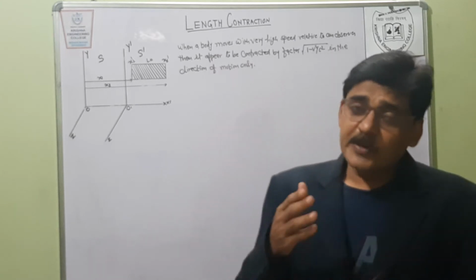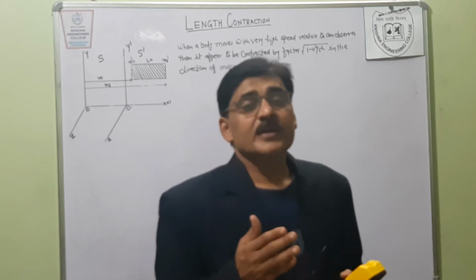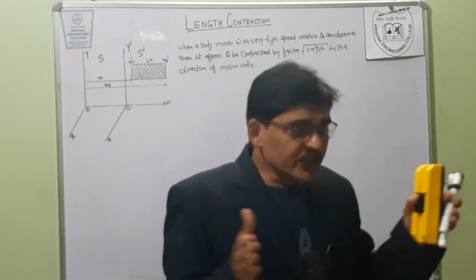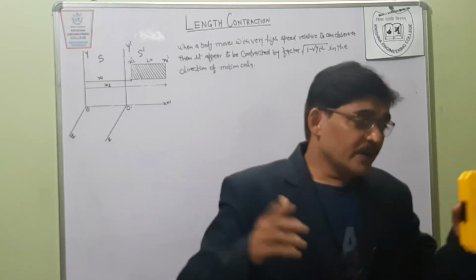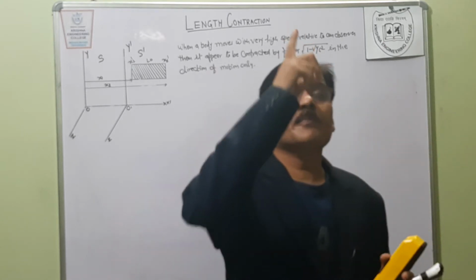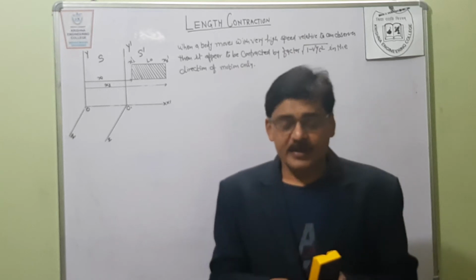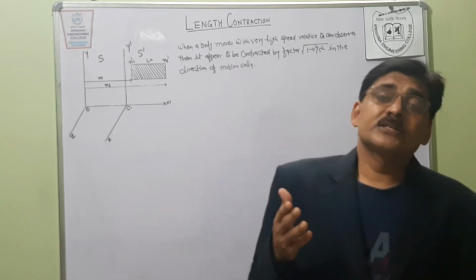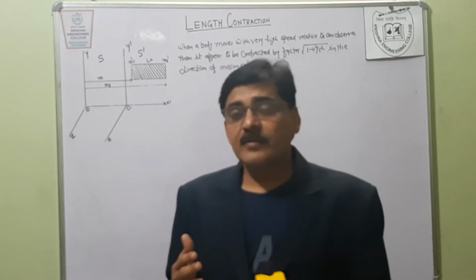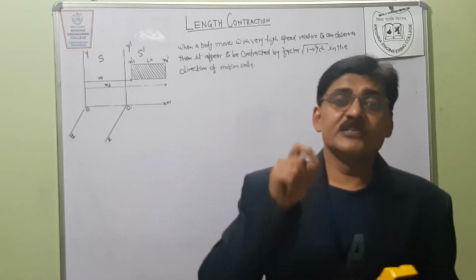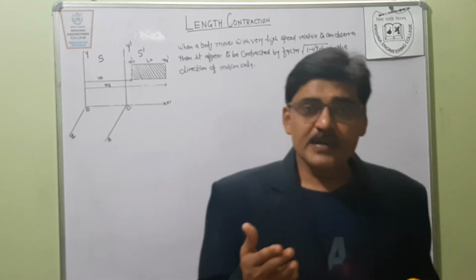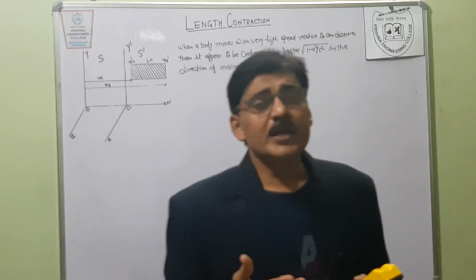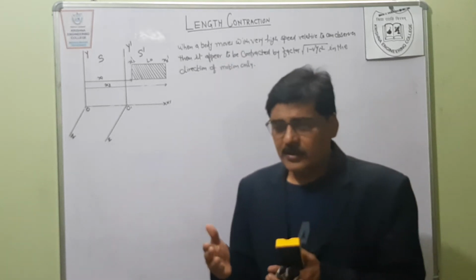As per the assumption of Einstein, length will be contracted only in the direction of motion. Point to be noted here, length will be contracted in the direction of motion, not in the perpendicular direction. But which factor? In our last lecture, in the Lorentz transformation, we already discussed the factor responsible for length contraction, time dilation, variation of mass with velocity, and so many other phenomena.